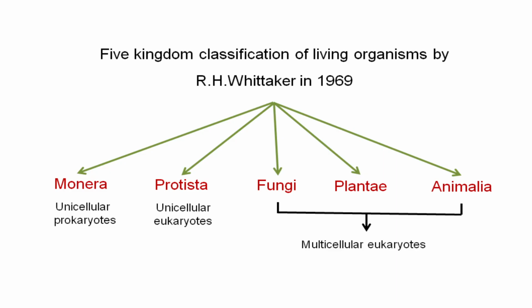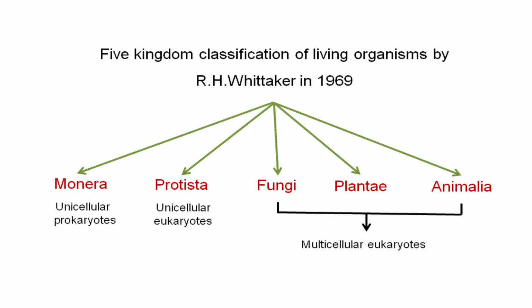Monera, which consists of unicellular prokaryotes; then Kingdom Protista, which consists of unicellular eukaryotic organisms like protozoans and algae; then Fungi, which consists of multicellular non-green organisms which have a plant-like thalloid body.